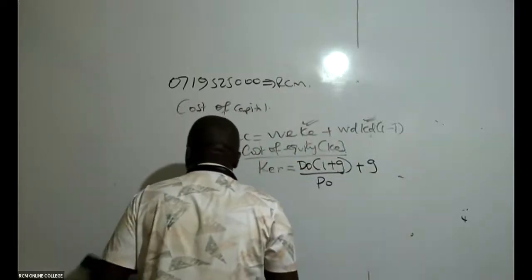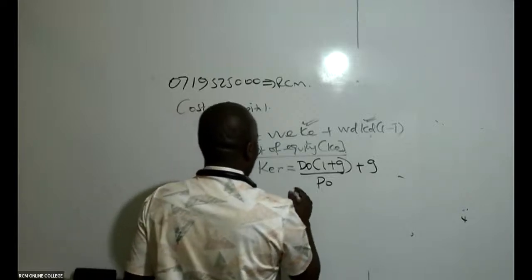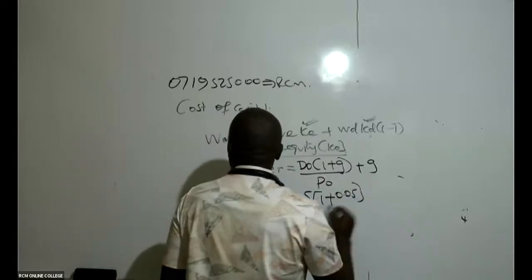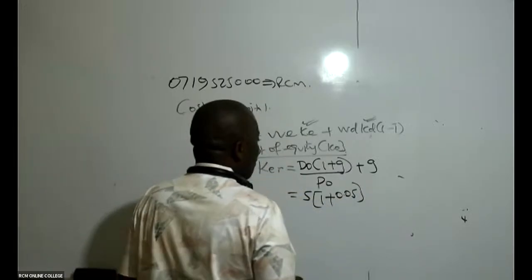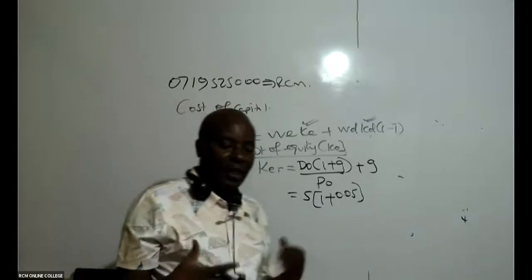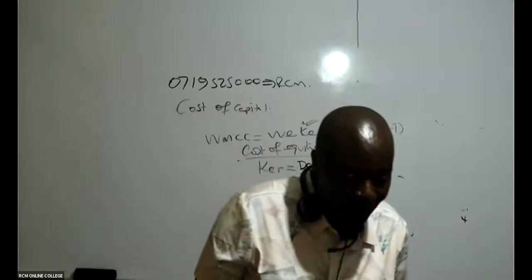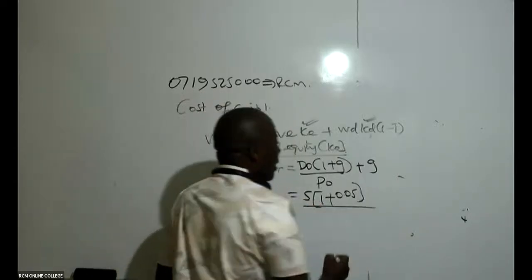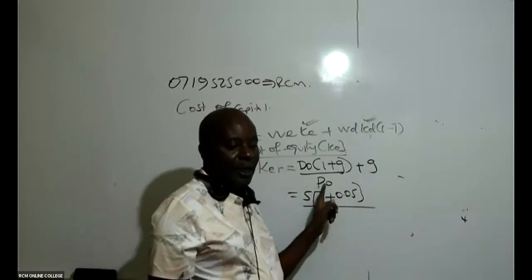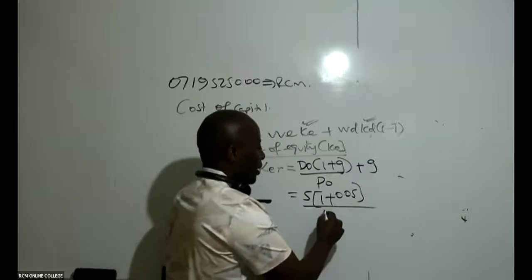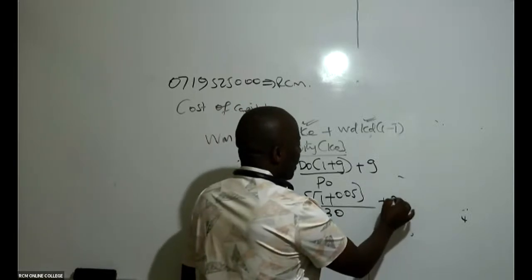You have just told me that it is D0, which is 5, into 1 plus g. g is 0.05, because 5% is the same as 0.05, divided by P0. What is our P0? 30. Plus again, the growth rate of 0.05.